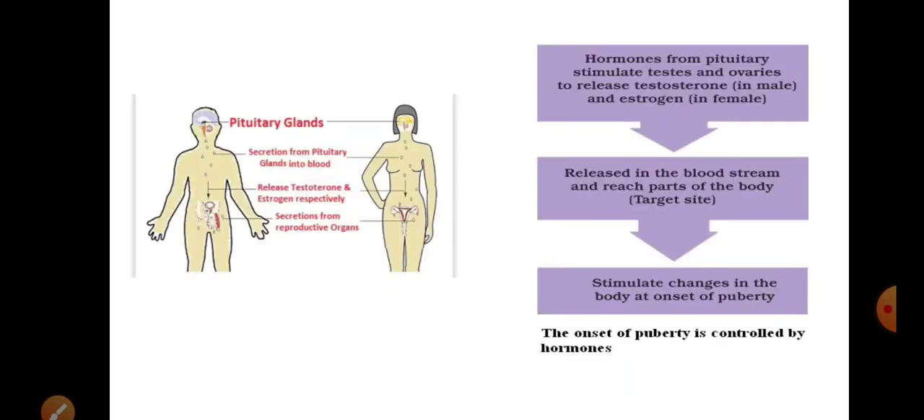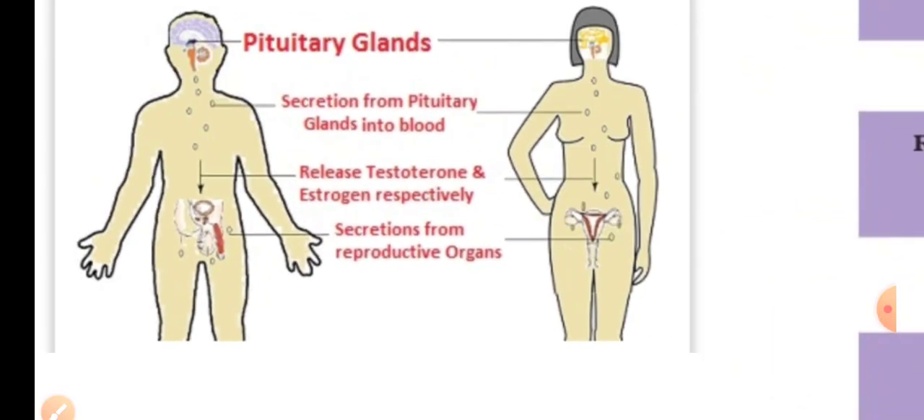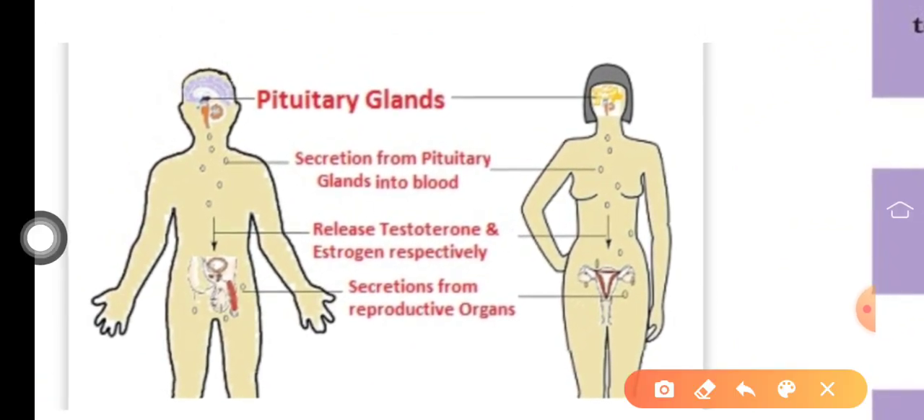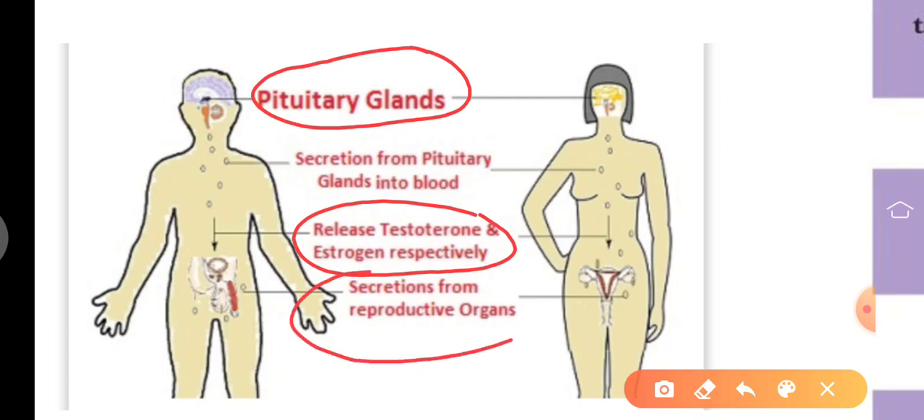I will explain it through a diagram or flow chart. See, pituitary gland. They release the hormone into the blood. After that, they release testosterone and estrogen respectively. Testosterone is secreted by the testes in males, estrogen is secreted by the ovaries in females, and last, secretion from the reproductive organs.